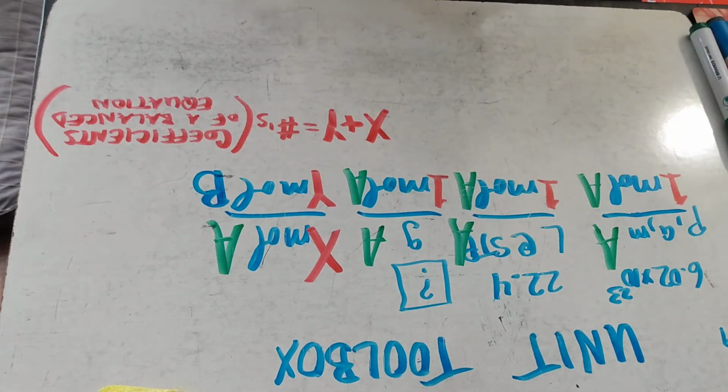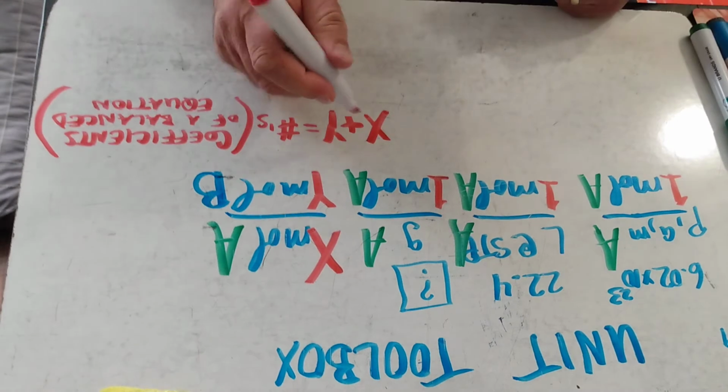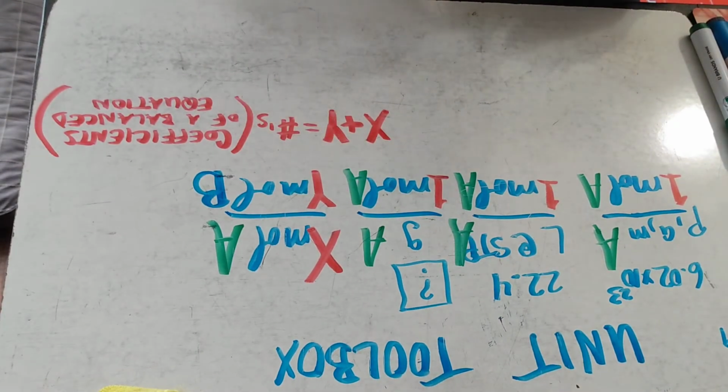So that's what your X and Y equal for this one. We'll make that Y look a little bit better.